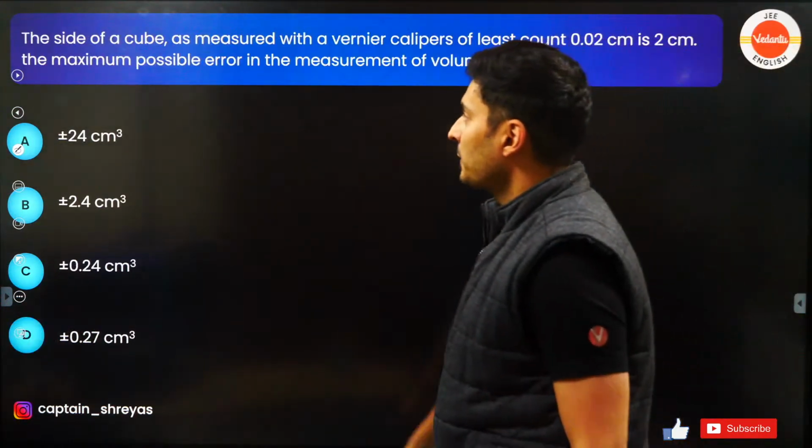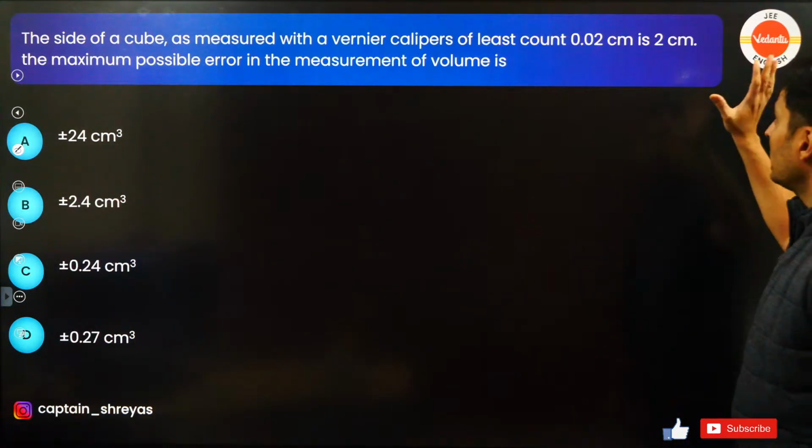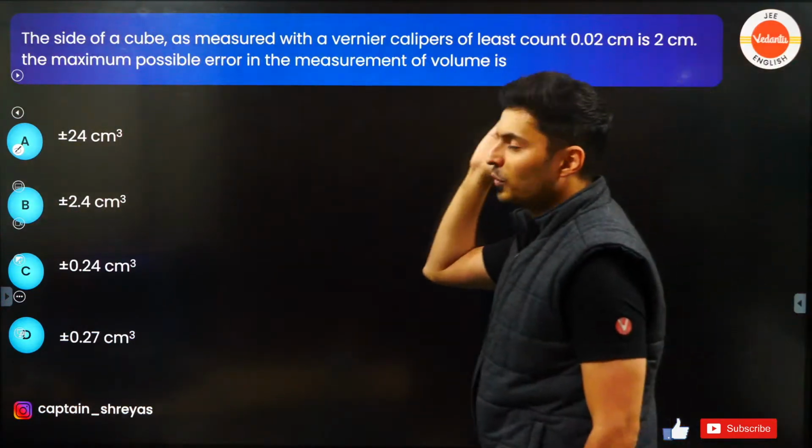Anyways, moving on to the next one. Side of a cube as measured is this much, least count is this much centimeter. Maximum possible error in the measurement of the volume.